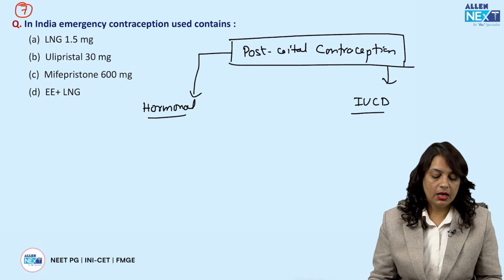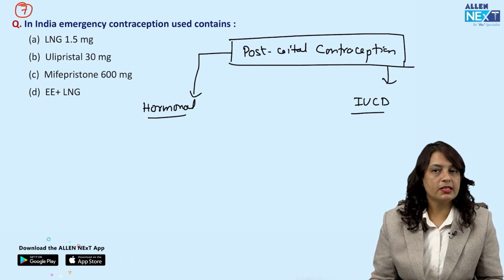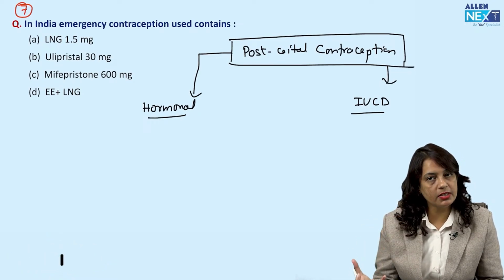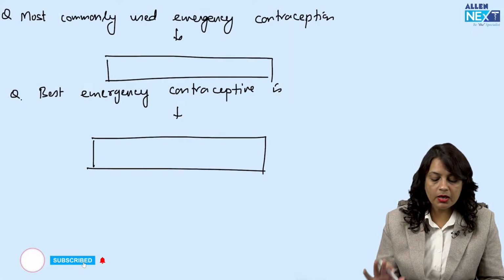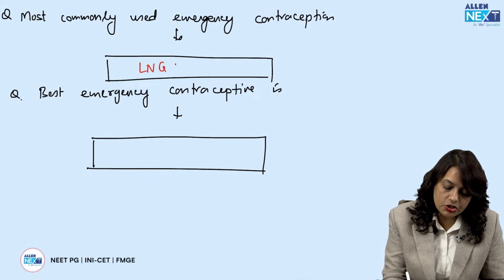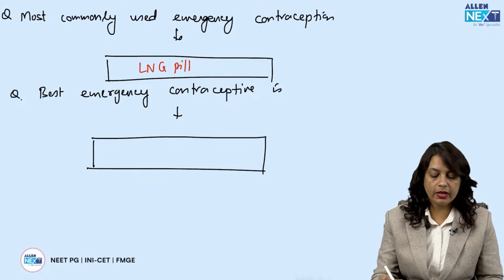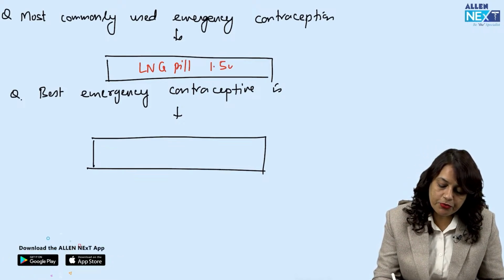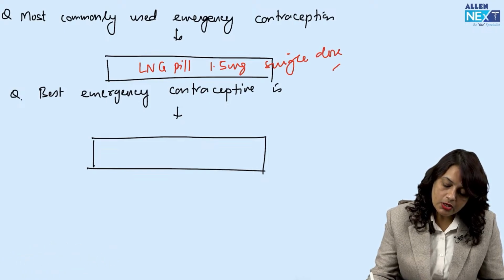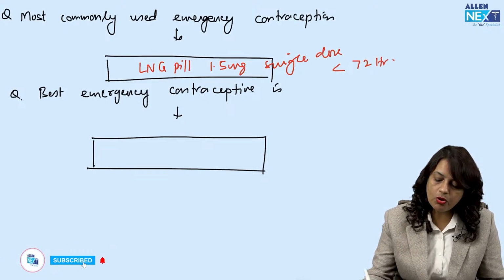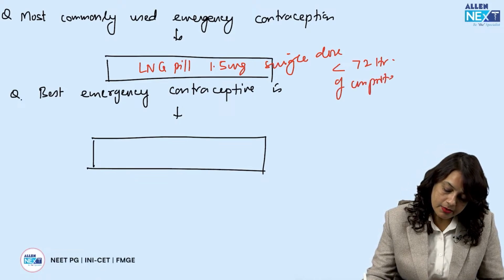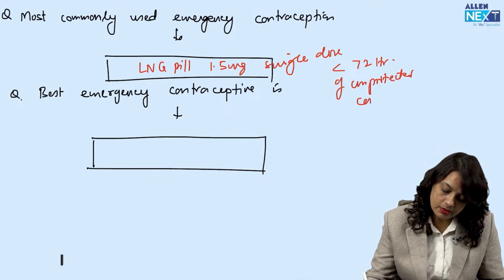Next question. In India, emergency contraceptive contains. Now, which is the most commonly used emergency contraceptive? The most commonly used emergency contraceptive in India is the LNG pill, levonorgestrel pill, that is 1.5 milligram single dose to be given within 72 hours of unprotected coitus.